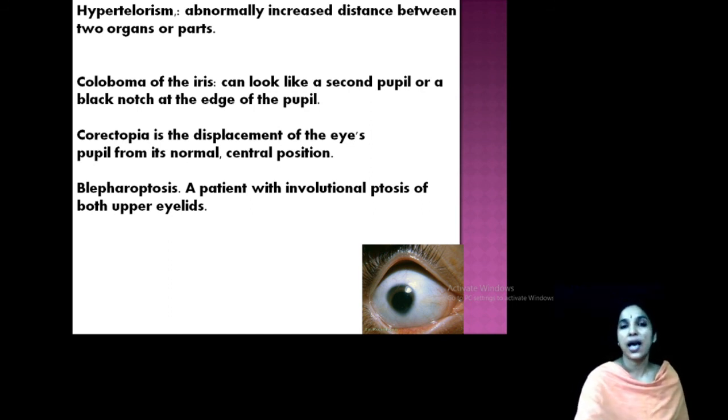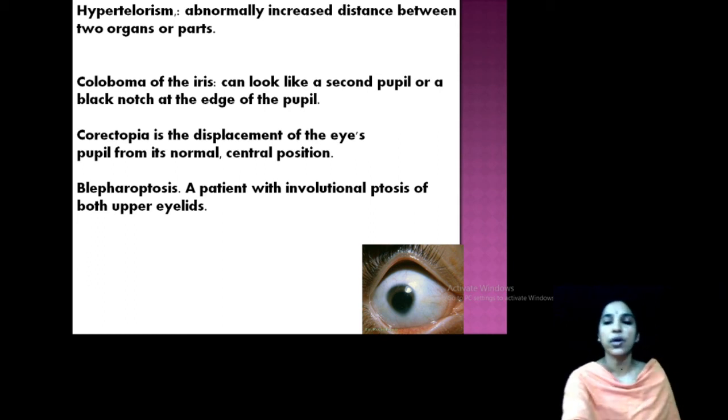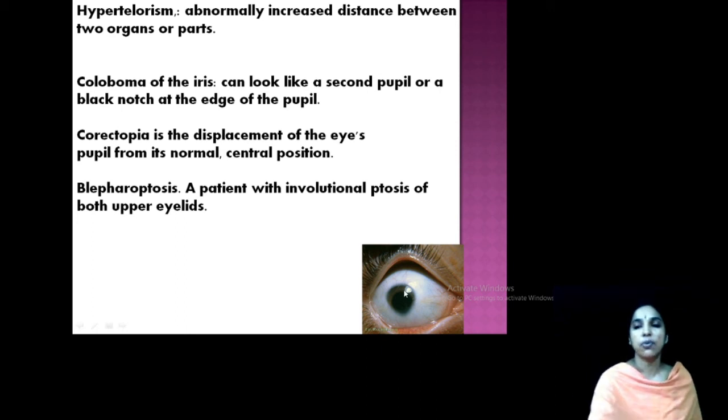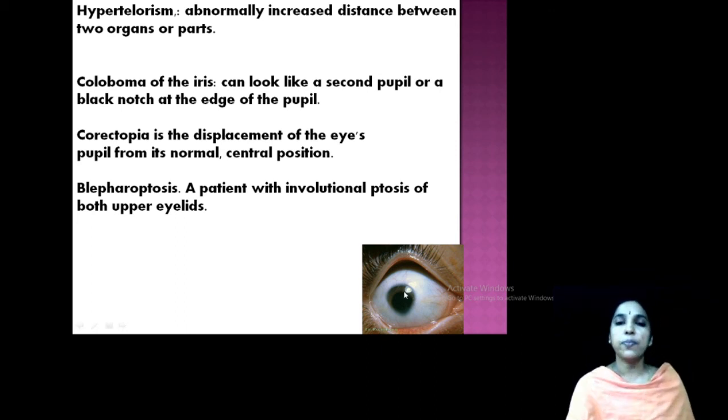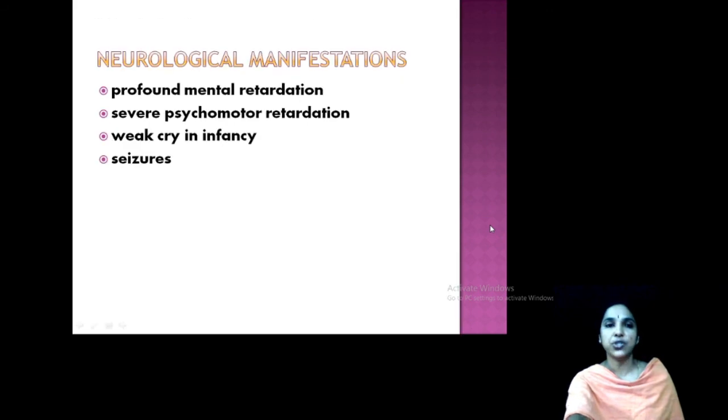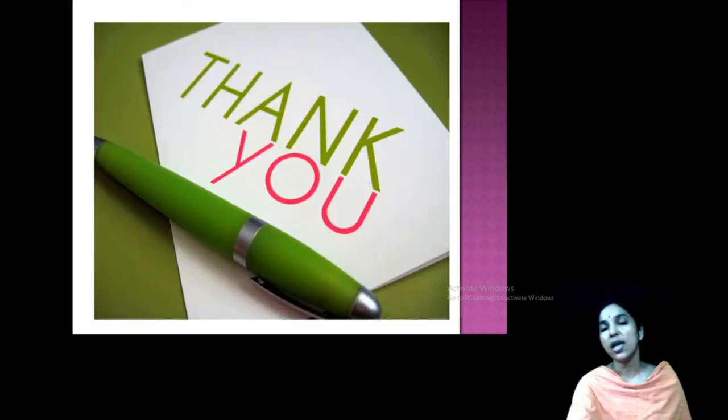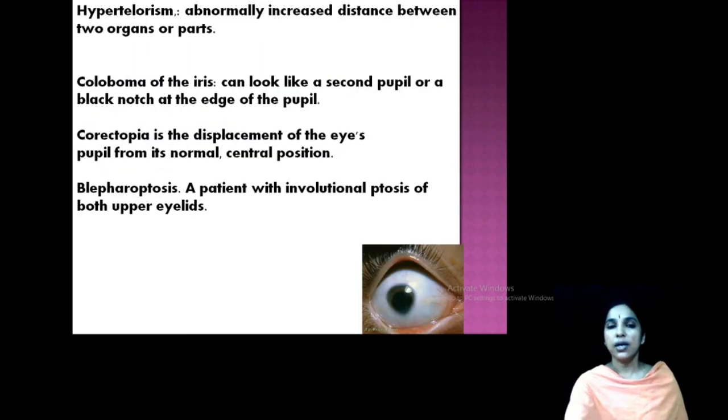coloboma in the eyes. What is the iris? The iris is an important part. So you can see a second pupil attached here, it looks like that, a second pupil, or a black notch at the edge of the pupil, okay, in that image that is given, a second pupil or another one. And also a patient with ptosis of both upper eyelids. So abnormal features in the eyes. The neurological problems like mental retardation, psychomotor retardation, weak cry in infancy, seizure, etc. These are some of the neurological symptoms. Okay, so that's all about WHS.